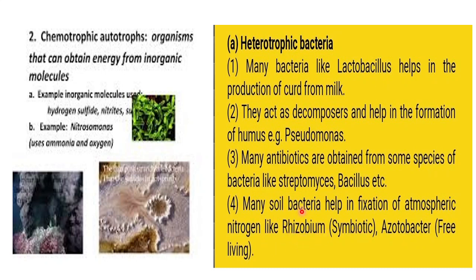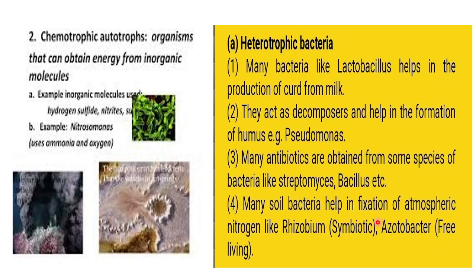But of course, these are not autotrophic. They are dependent upon the leguminous plants. Then another one is Azotobacter. Azotobacter is a heterotrophic bacteria, but they are free living. They also help in converting atmospheric nitrogen into usable forms.